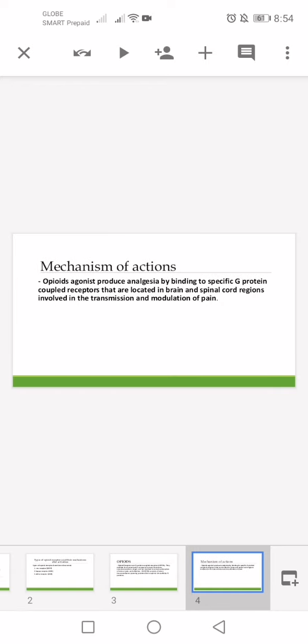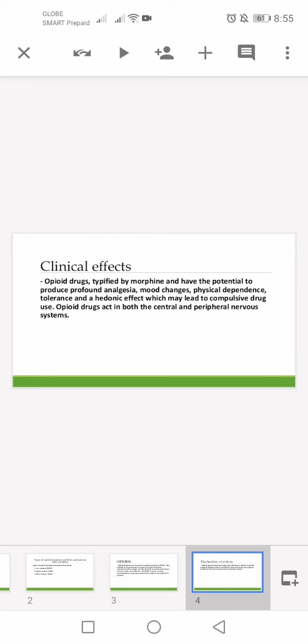Mechanism of actions. Opioid agonists produce analgesia by binding to specific G protein coupled receptors that are located in brain and spinal cord regions involved in the transmission and modulation of pain.